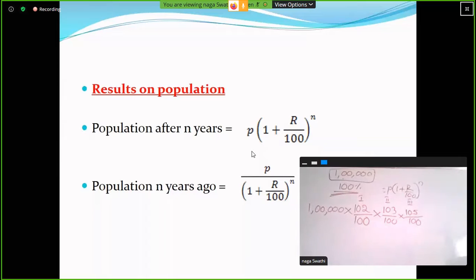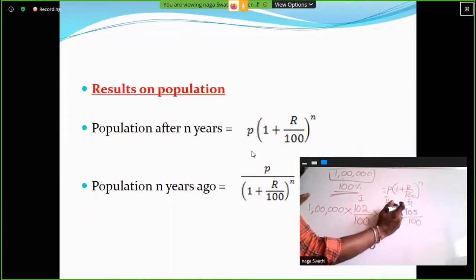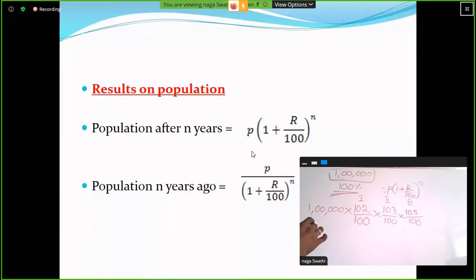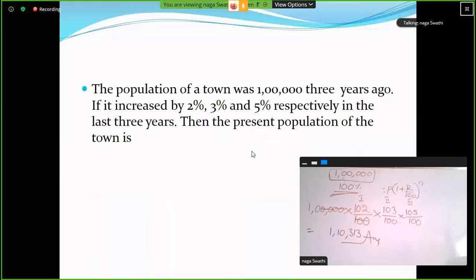Basically, take it as 100 percentage. 100 plus 2, 102 percentage. Now it is 100 percentage. 100 plus 3, 103 by 100. Now it is 100 percentage. 100 plus 5, 105 by 100. Now simplify. 2 zeros, 2 zeros, 2 zeros, 2 zeros. So 1,10,330. This is the population after 3 years, where the population is increasing 2 percentage, 3 percentage, and 5 percentage respectively. So this is the process.